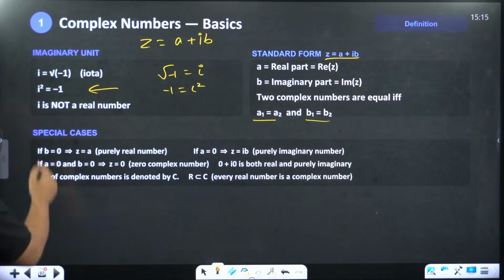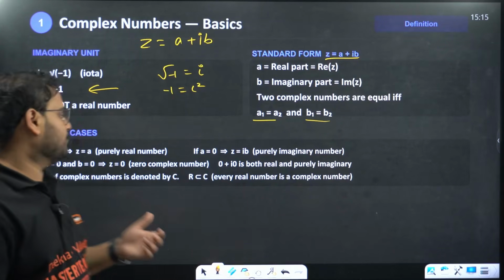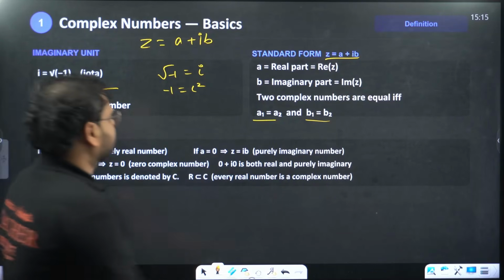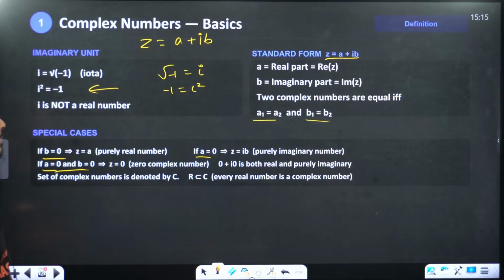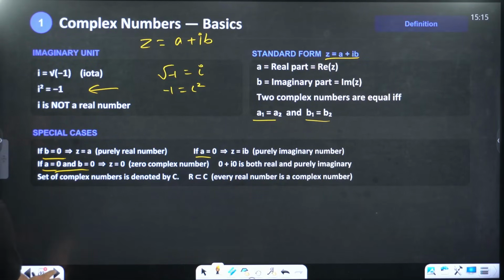Special cases: purely real when b is 0, the imaginary part is 0. When a is 0, it becomes purely imaginary, and when both are 0, it becomes the zero complex number. Clear, guys? Moving on.